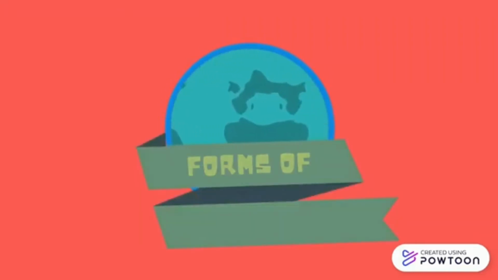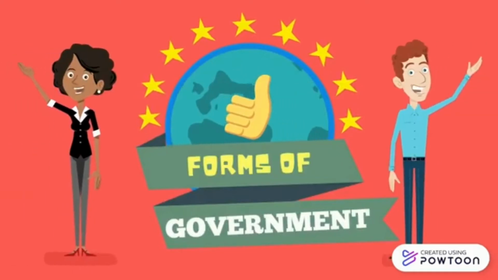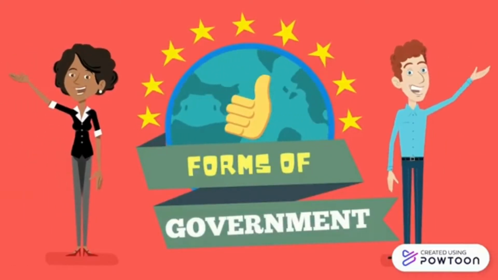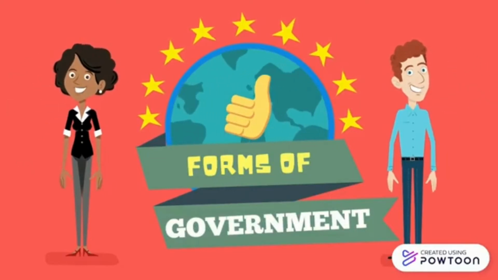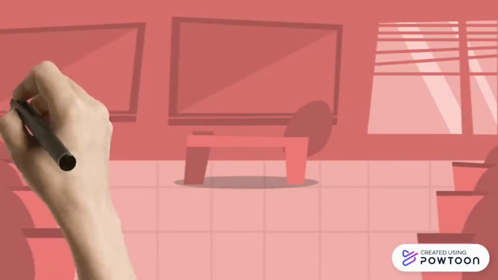Today, we are going to talk about the forms of government, and we have four classifications. The first is the number of people exercising sovereign power. The second one is the geographical distribution of power. The third one is the relationship of the executive and legislative.